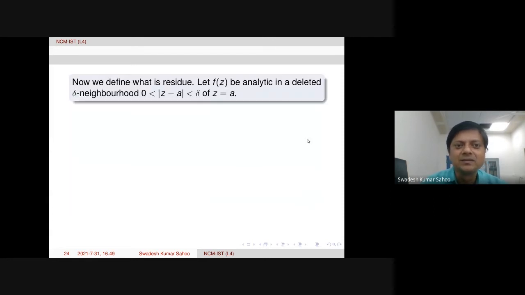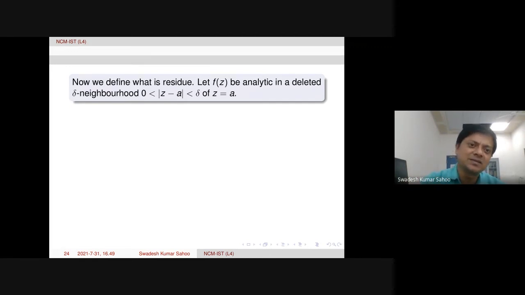Anyway, now we are going to define what the residue is, from this Laurent theorem. More often we consider a deleted neighborhood of a point. In terms of a deleted neighborhood, we can also have the Laurent series expansion.